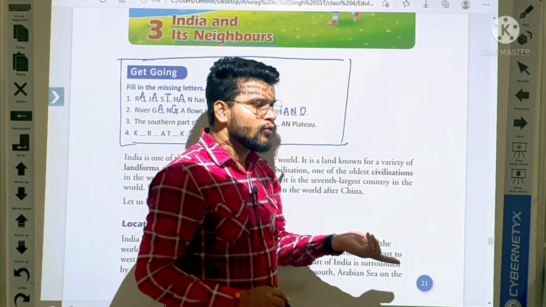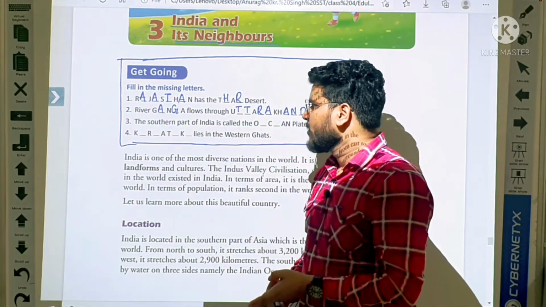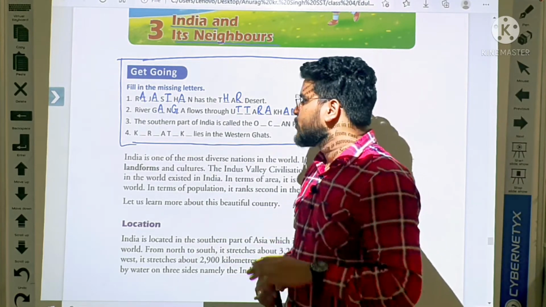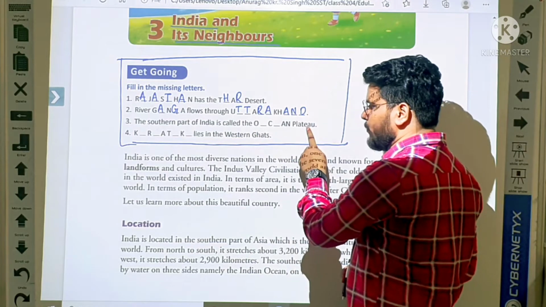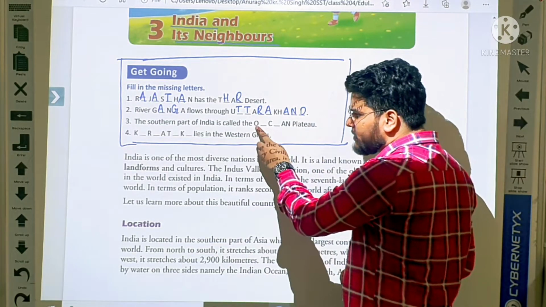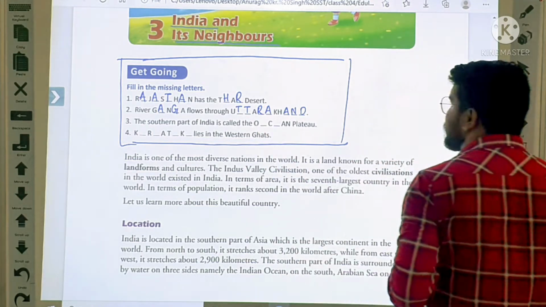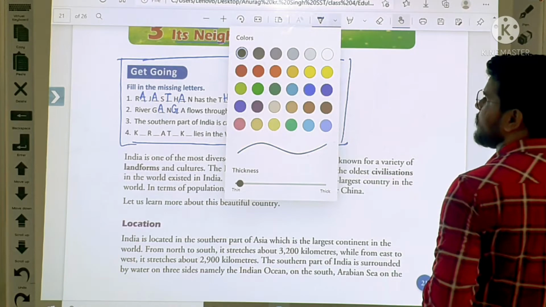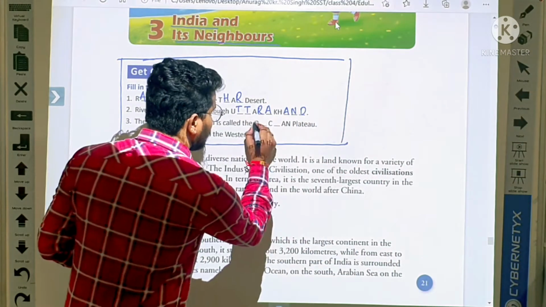Now here we understood about river, desert, and states. Now the third: the southern part of India is called dash plateau. Here is a mistake, students, so everybody correct it. This is not O, this is D.